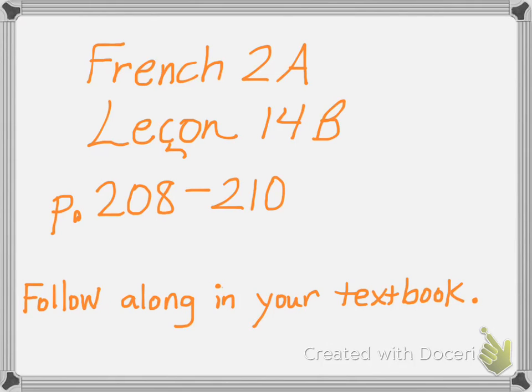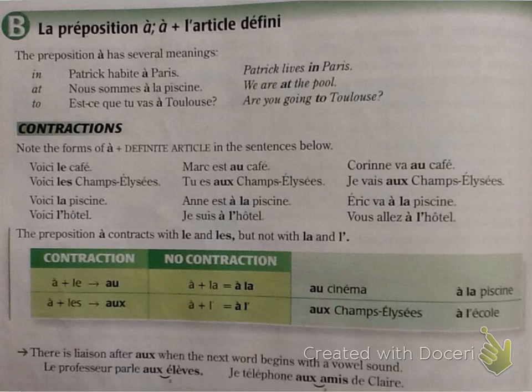S'il vous plaît, ouvrez vos livres à la page 208. B. La préposition à plus l'article défini. The preposition à has several meanings. So à can mean in. For example, Patrick habite à Paris. À can mean at. Nous sommes à la piscine. And à can mean to. Est-ce que tu vas à Toulouse?